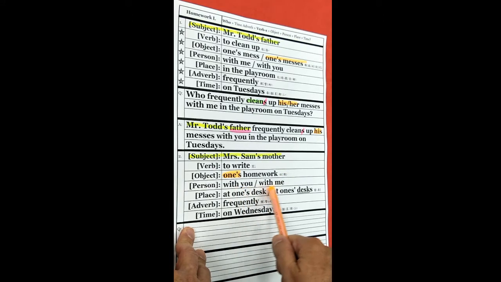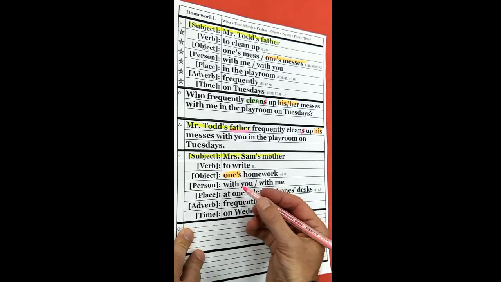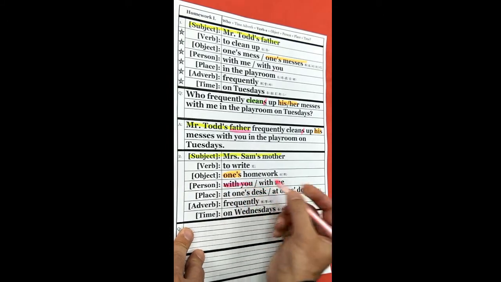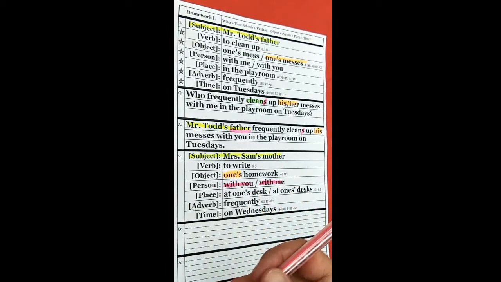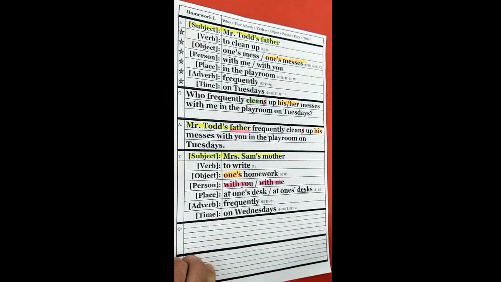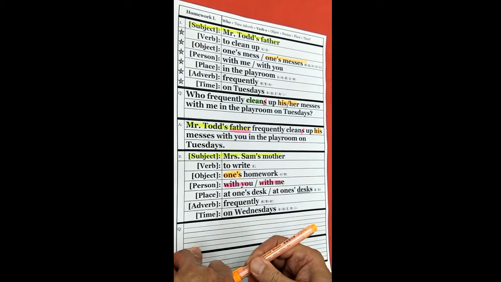Person with you, with me. Oh, now this is trouble. This is trouble right here, with you. The person is with you, and the answer is with me. This is going to be a problem. All right, why is it a problem? Because we have a place here that says one's desk. At one's desk.